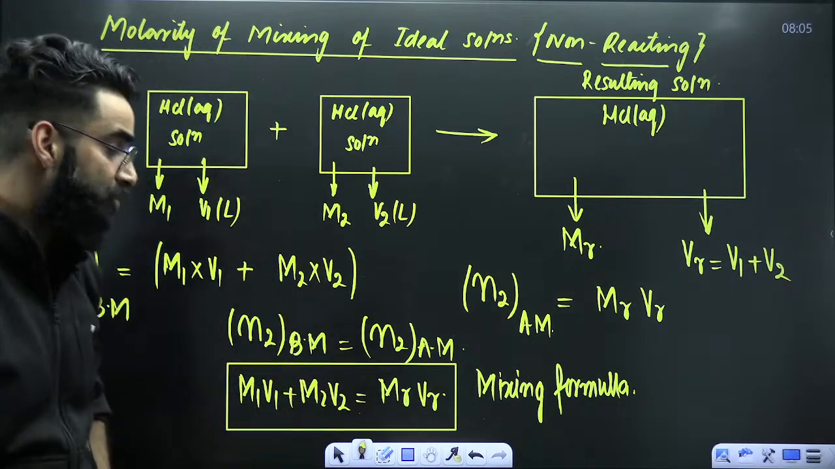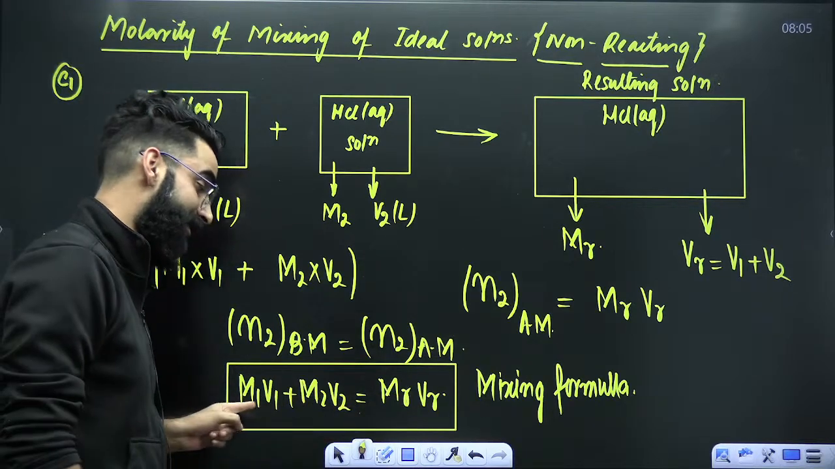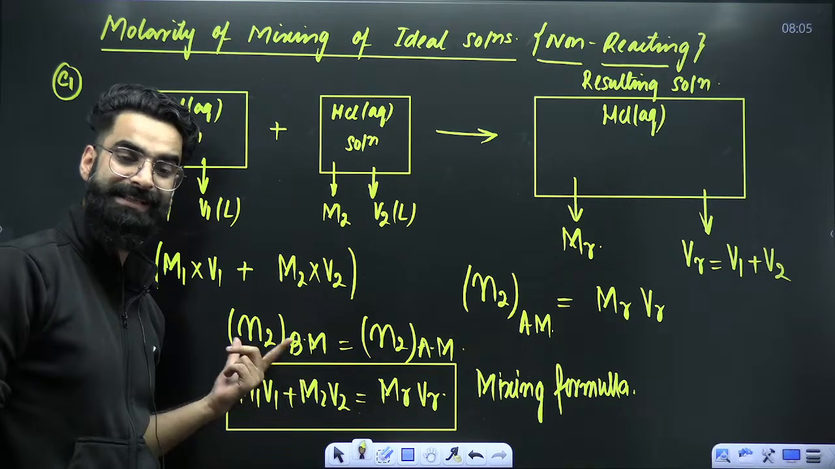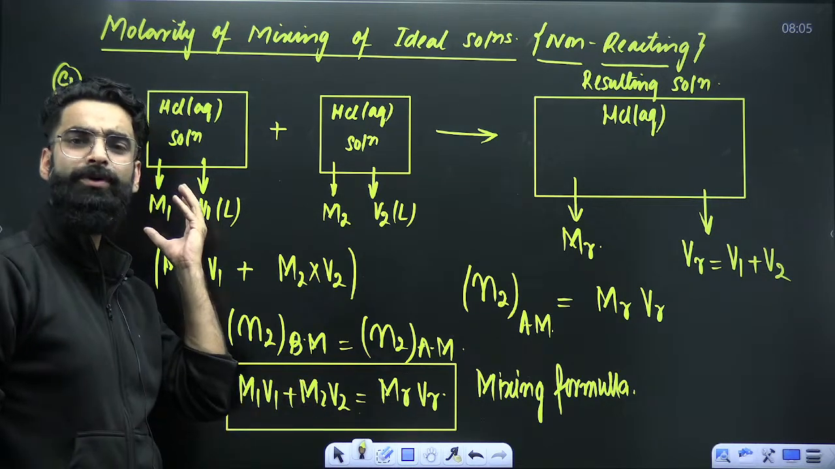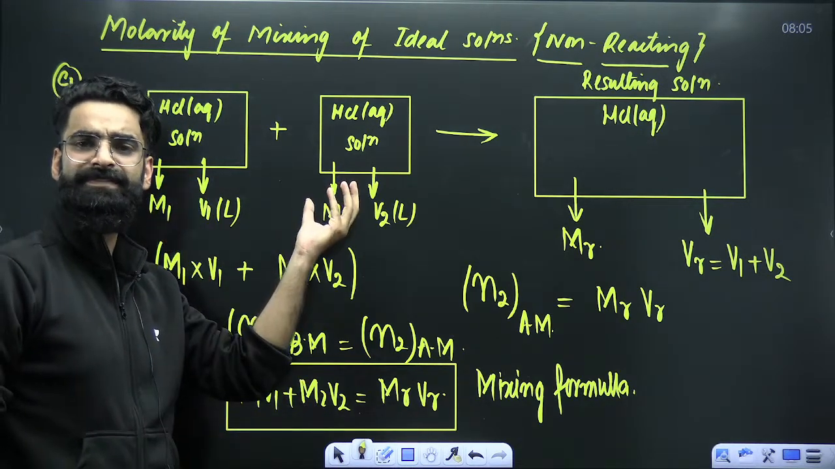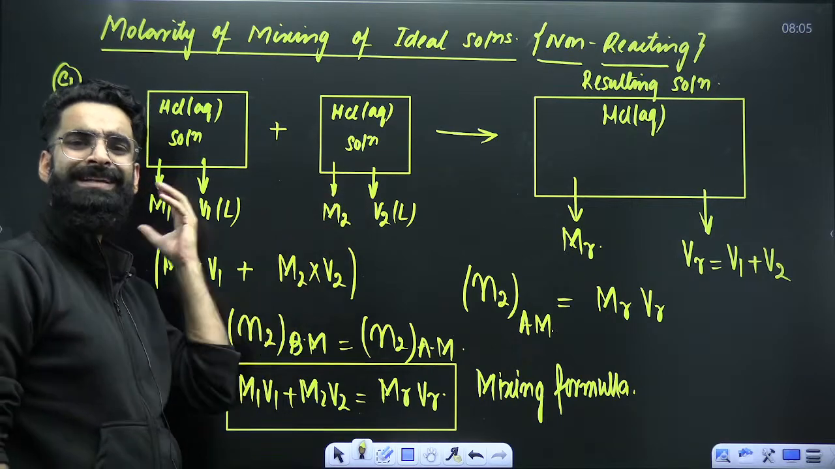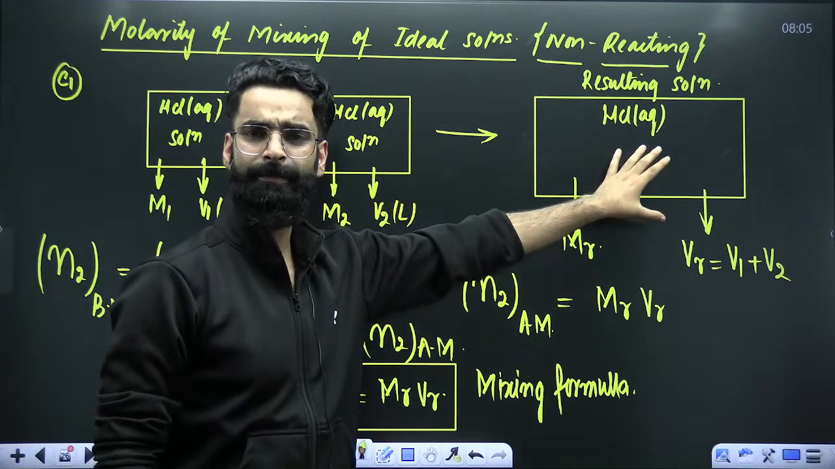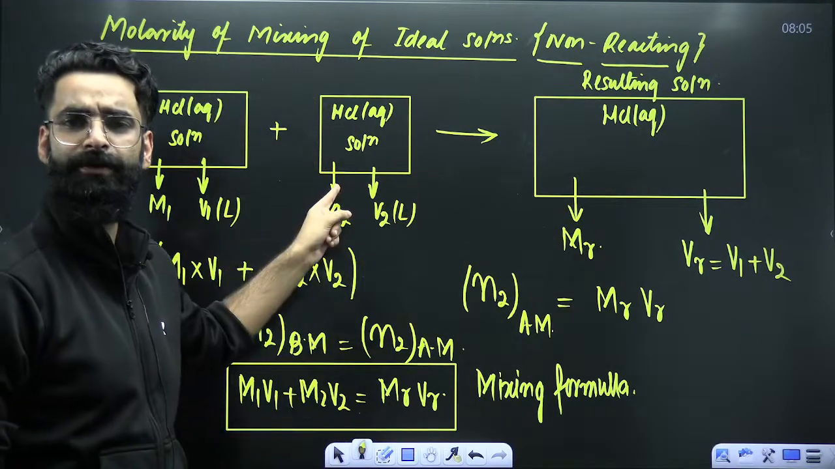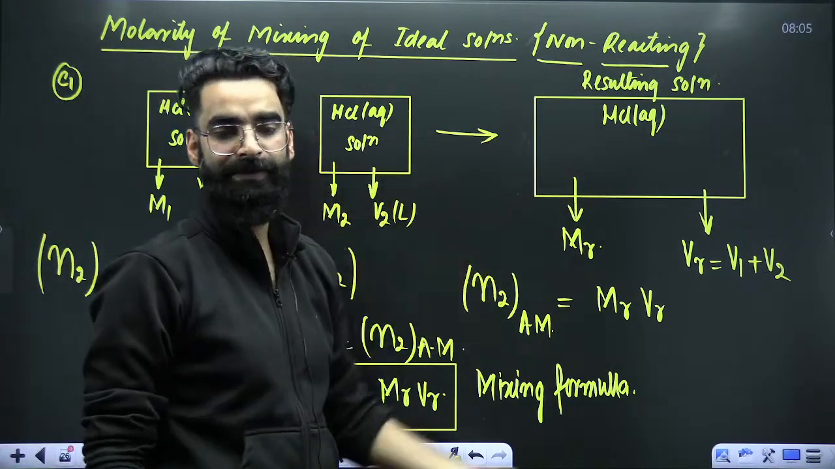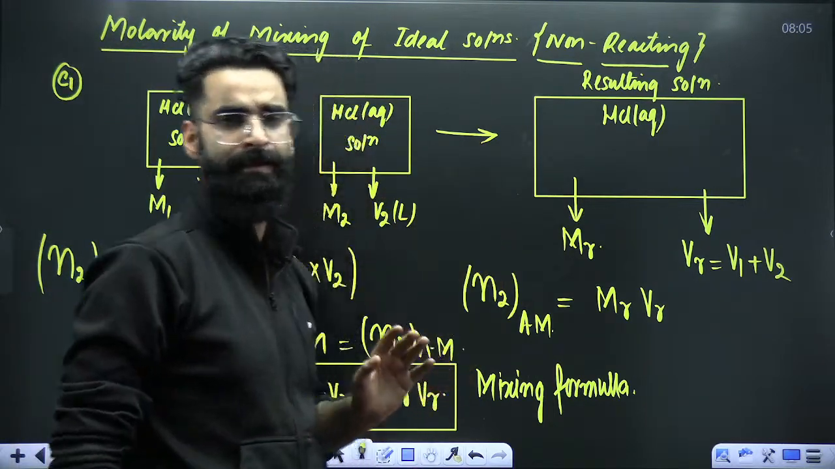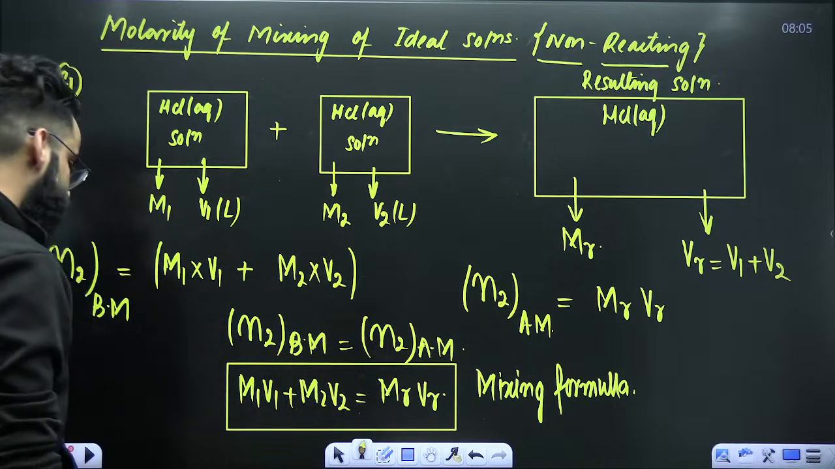And my dear students, you should be able to derive this particular result. You should understand the concept behind it. Moles of solute in the first container plus moles of solute in the second container. Those entire moles of solute in both the solutions would finally reach this container. So moles of solute in 1 plus moles of solute in 2 will be equal to moles of solute in 3, because finally, everything is going into this container. Right? This is case number 1.